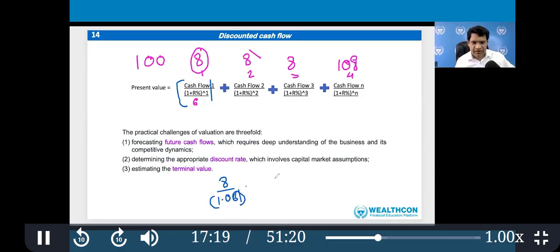Plus 8 divided by 1.06 raised to 2, because this is the second year, plus 8 divided by 1.06 raised to 3, plus 108 divided by 1.06, 6% being the discount rate, raised to n, that is the fourth year. And you do the calculation of all these things, and whatever the amount is, it's called the present value.